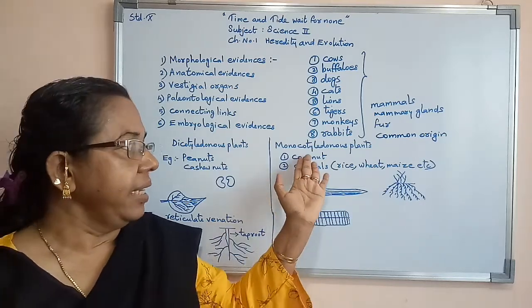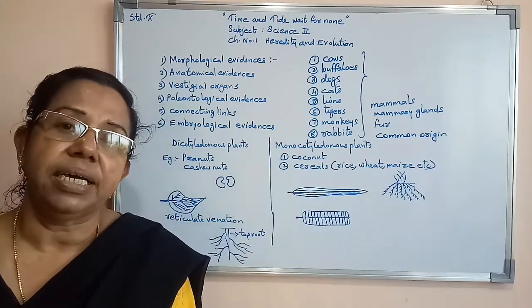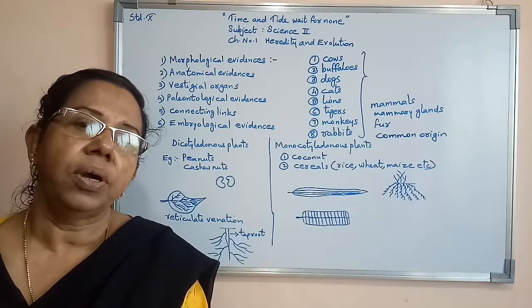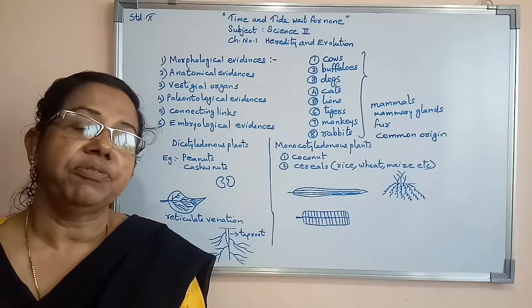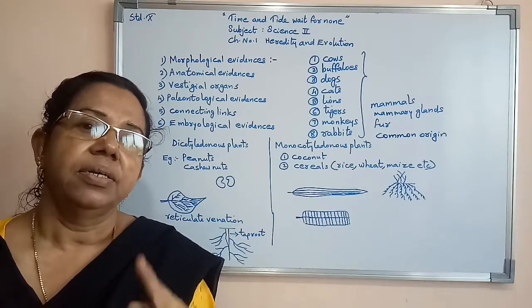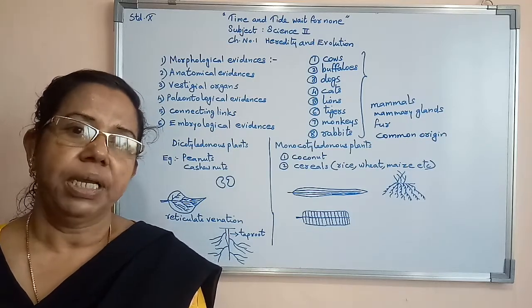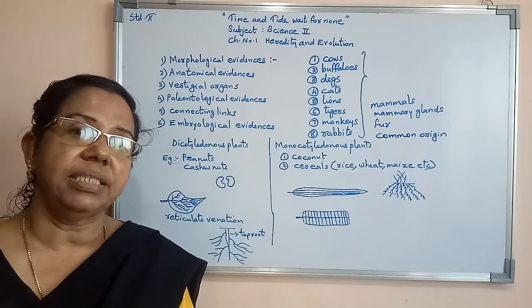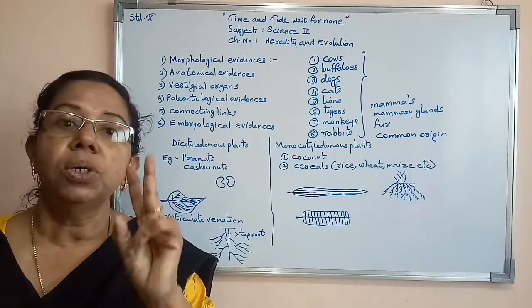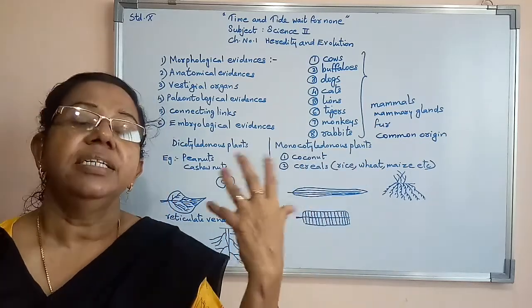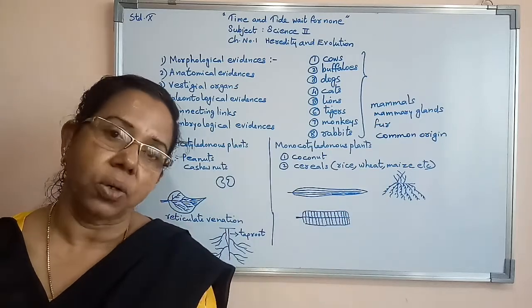Again, when we study their seeds, they have only one cotyledon. Dicotyledonous plants have two cotyledons, but monocotyledonous plants have only a single cotyledon.